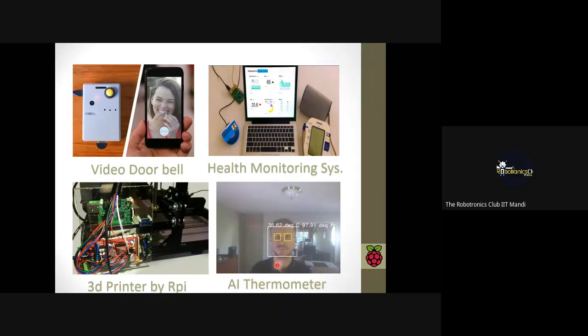And now this is the AI-based thermometer. When you go to the arrival area of any airport, you might have seen the thermal imaging machine. When you come near it, it takes your thermal image and gives the temperature. If your temperature is below the threshold, it will allow you to go. If your temperature is above the threshold, it detects that and tells you that you have a temperature above this, and it will restrict you.